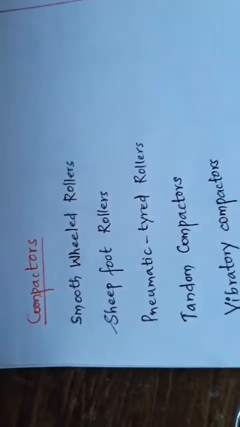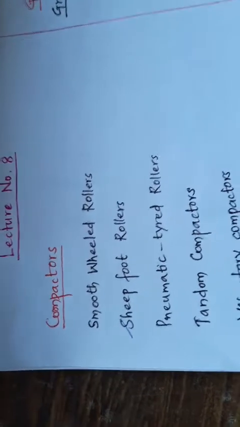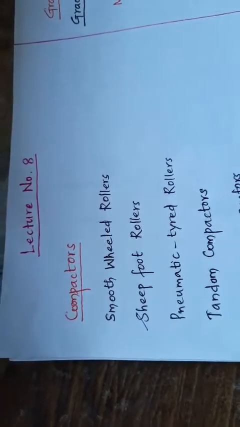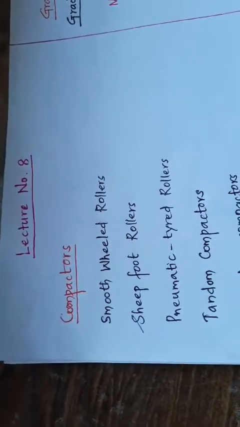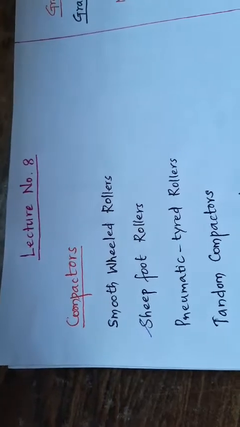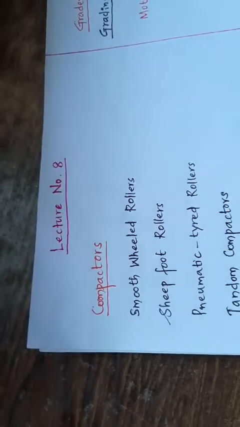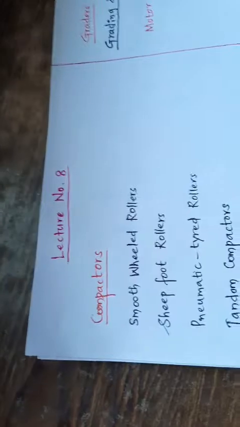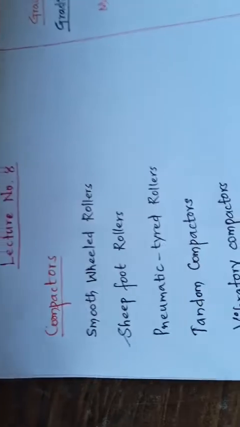Next is the sheep footed roller. The sheep footed or pad footed rollers are usually suitable for cohesive soils. These may be self driven or tractor driven and are especially useful when the water content is on the higher side. The mass of the drum can be varied by adding ballast into it, as it has a hollow drum. For effective rolling, the lift thickness should be small and the contact pressure on the projections has to be very high. These rollers are specially recommended for water retaining earthworks.